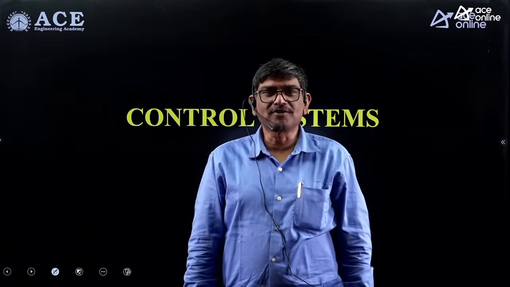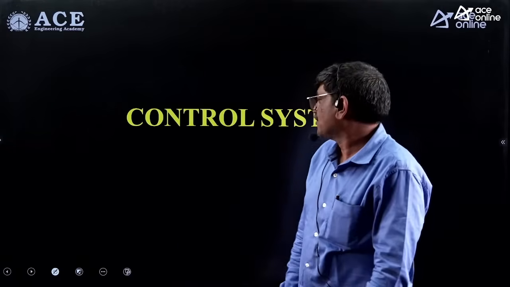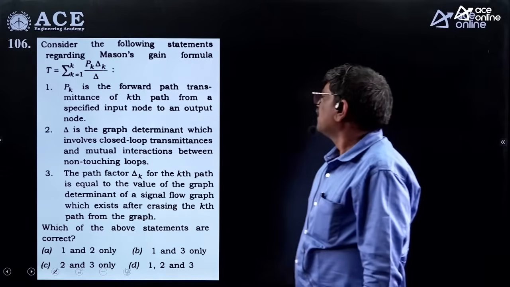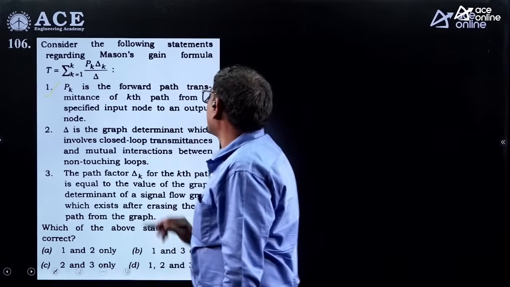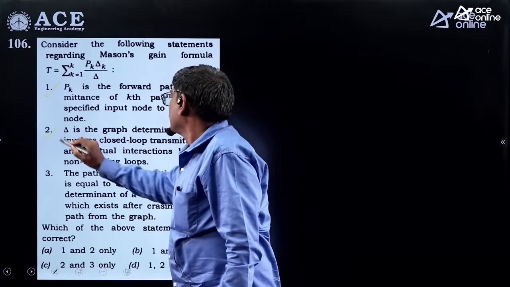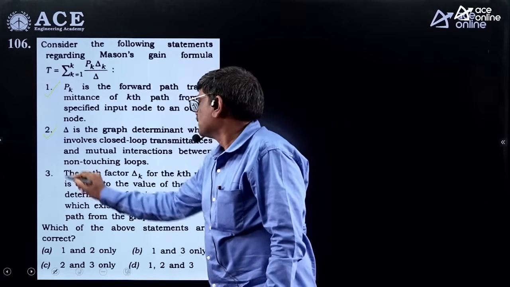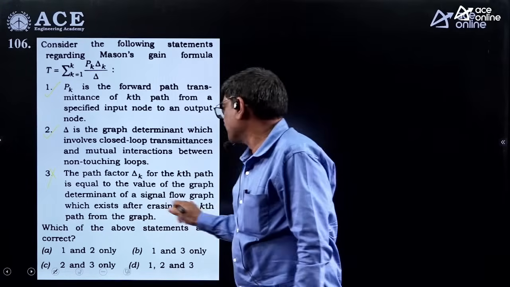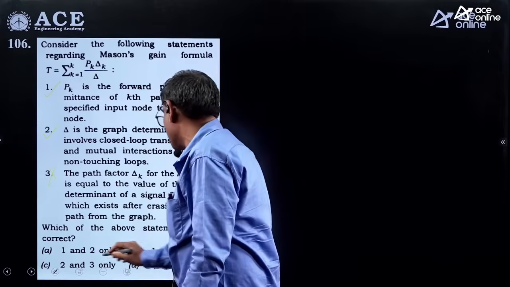Okay. In control systems, 10 questions. All are theory questions. Very easy questions. First one is related to Mason's gain formula. PK is the kth forward path gain. It is related to the transmittance. Transmittance and path gain both are the same. So delta is the transmittance of the loops. So this is also correct. Third one, delta K is obtained by removing the loops, not the path gains. So the third one is wrong. First and second are correct. So the answer is A.